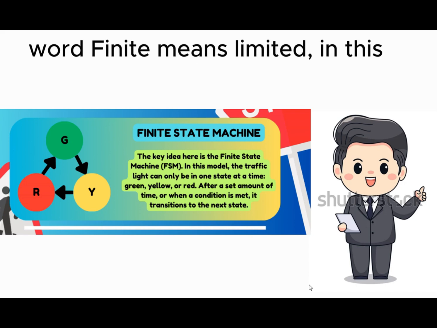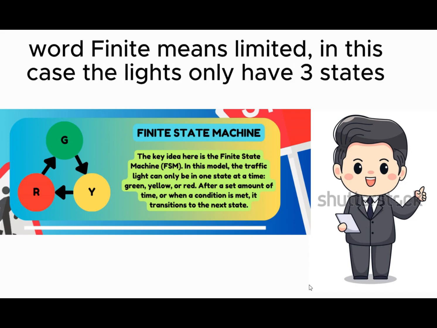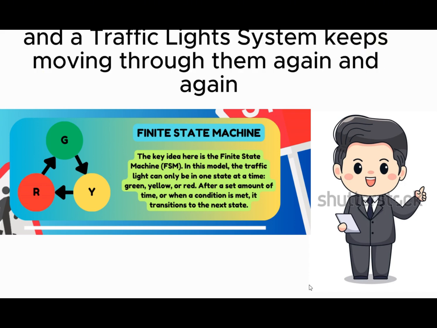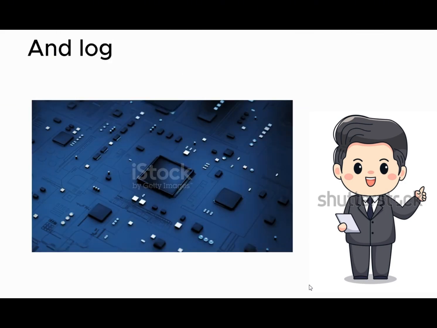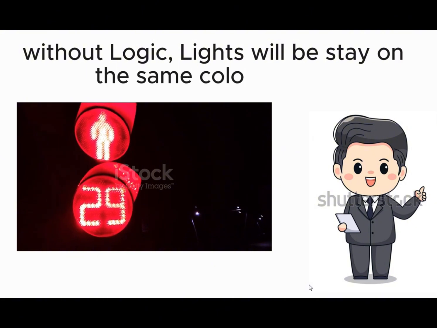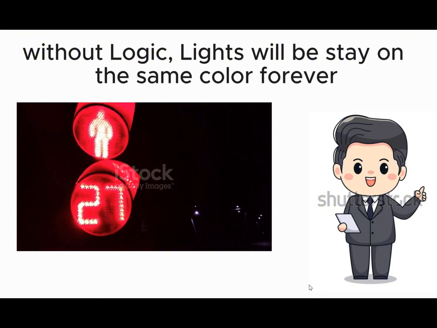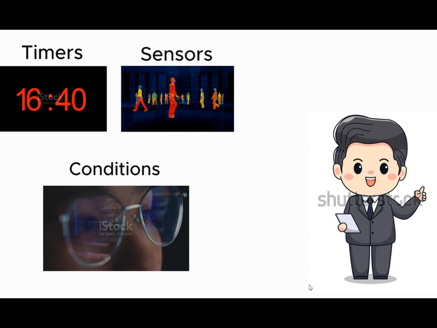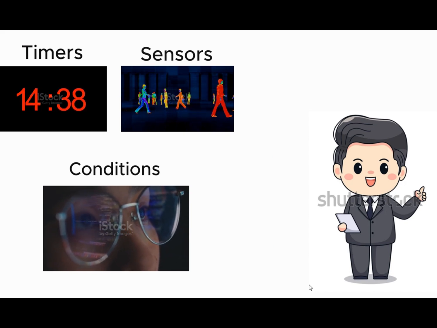The word finite means limited. In this case, the lights only have three states, and the traffic light system keeps moving through them again and again. And logic is what makes this possible. Without logic, the light will just stay in one color forever. Timers, sensors, or conditions are built into a system to decide when the light should change.